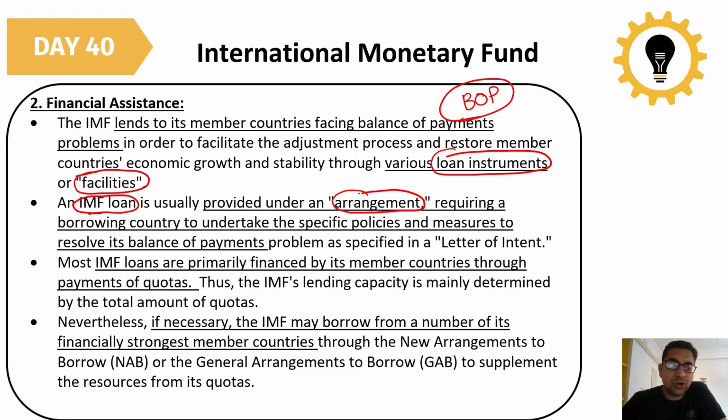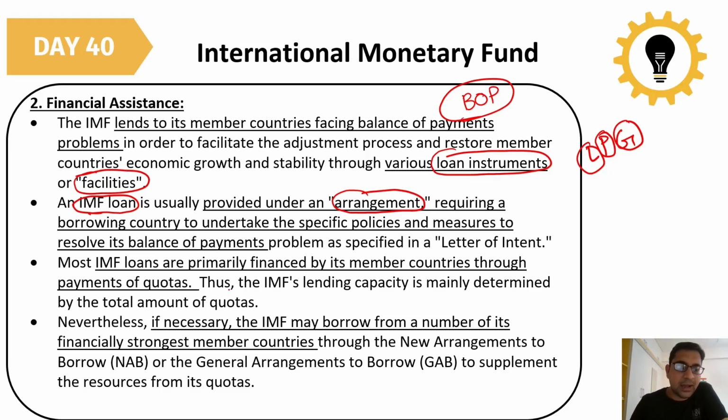Like what India has done: India adopted the LPG reforms, liberalization, privatization, and globalization. On that basis, India got the loan from the IMF in order to counter its balance of payment crisis.